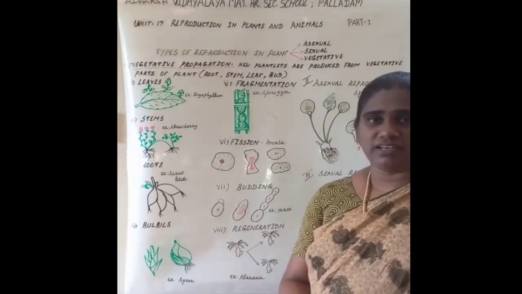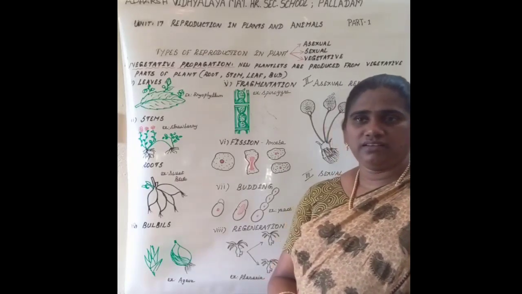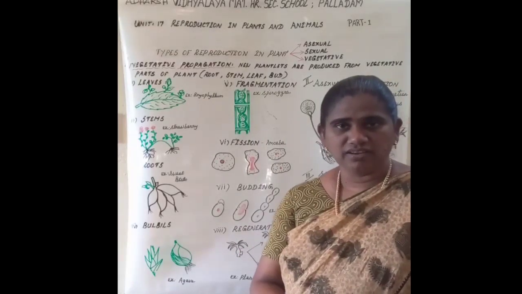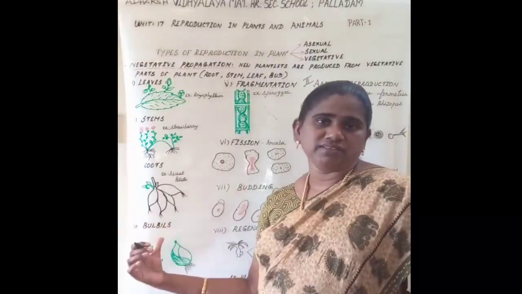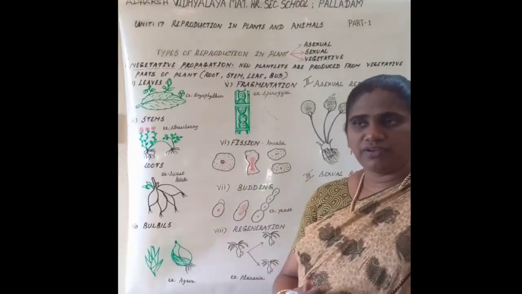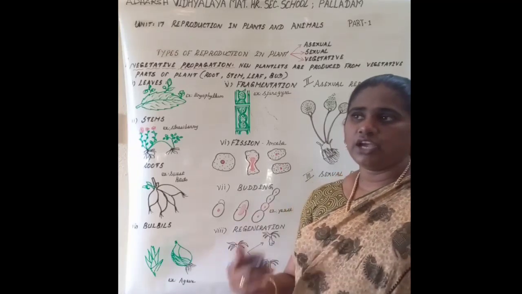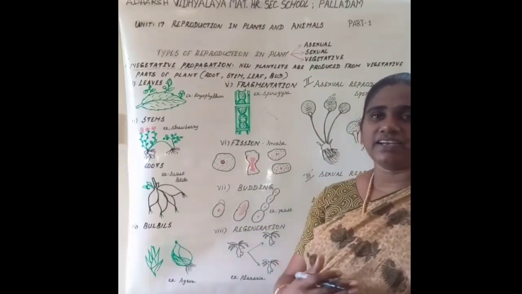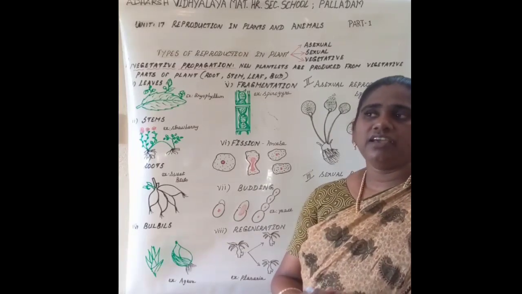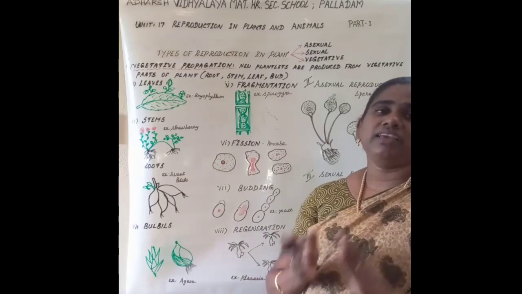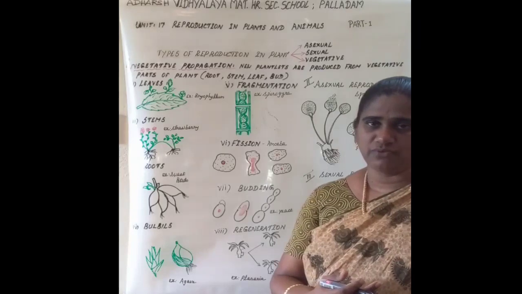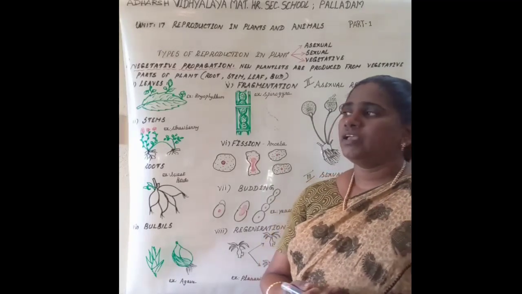So far we have studied vegetative reproduction in plants. So, what is vegetative reproduction? Vegetative reproduction means new plantlets are produced from the vegetative parts of a mother plant. Here, the young ones are exactly similar to their parents. Only mitotic division takes place. There is no gamete formation or gametic fusion in vegetative propagation. Only a single parent is involved.